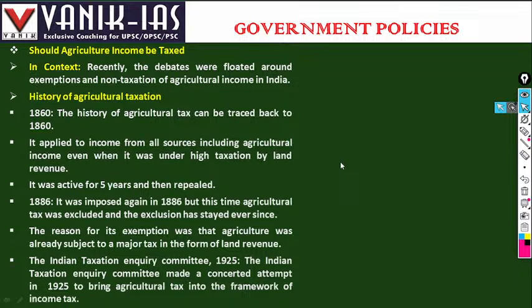Indian Taxation Inquiry Committee, 1925. The Indian Taxation Inquiry Committee made a concerted attempt in 1925 to bring agriculture into the framework of income tax, but was not successful.